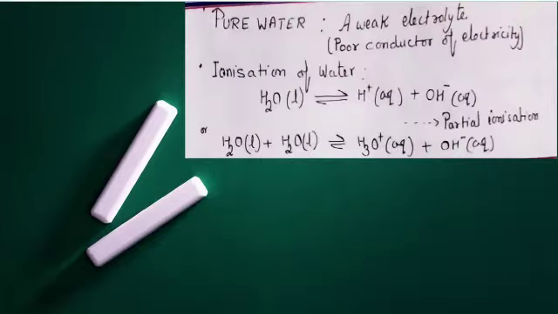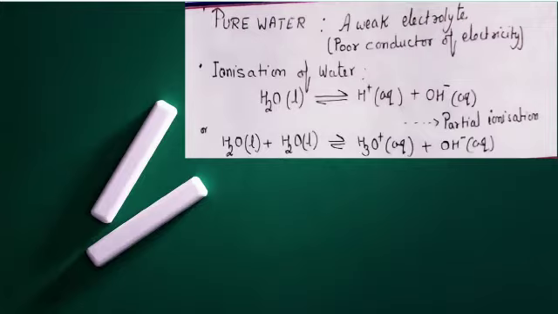All of you know that pure water is a poor conductor, as well as a neutral substance. This is because water ionizes partially or slightly to give hydrogen ions and hydroxide ions. In pure water, the concentration of hydrogen ions and hydroxide ions are equal. Due to this, pure water is neither acidic nor basic, it is a neutral substance.